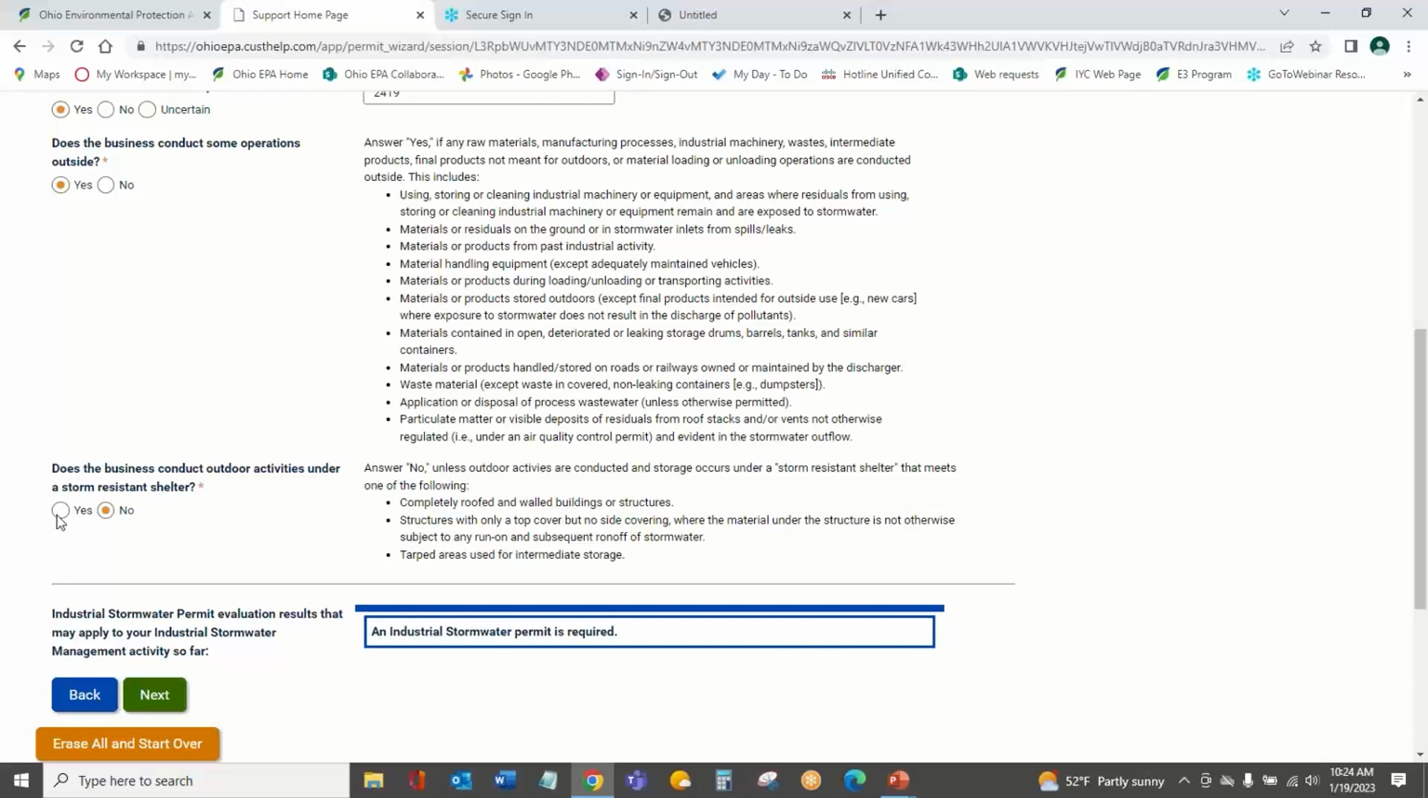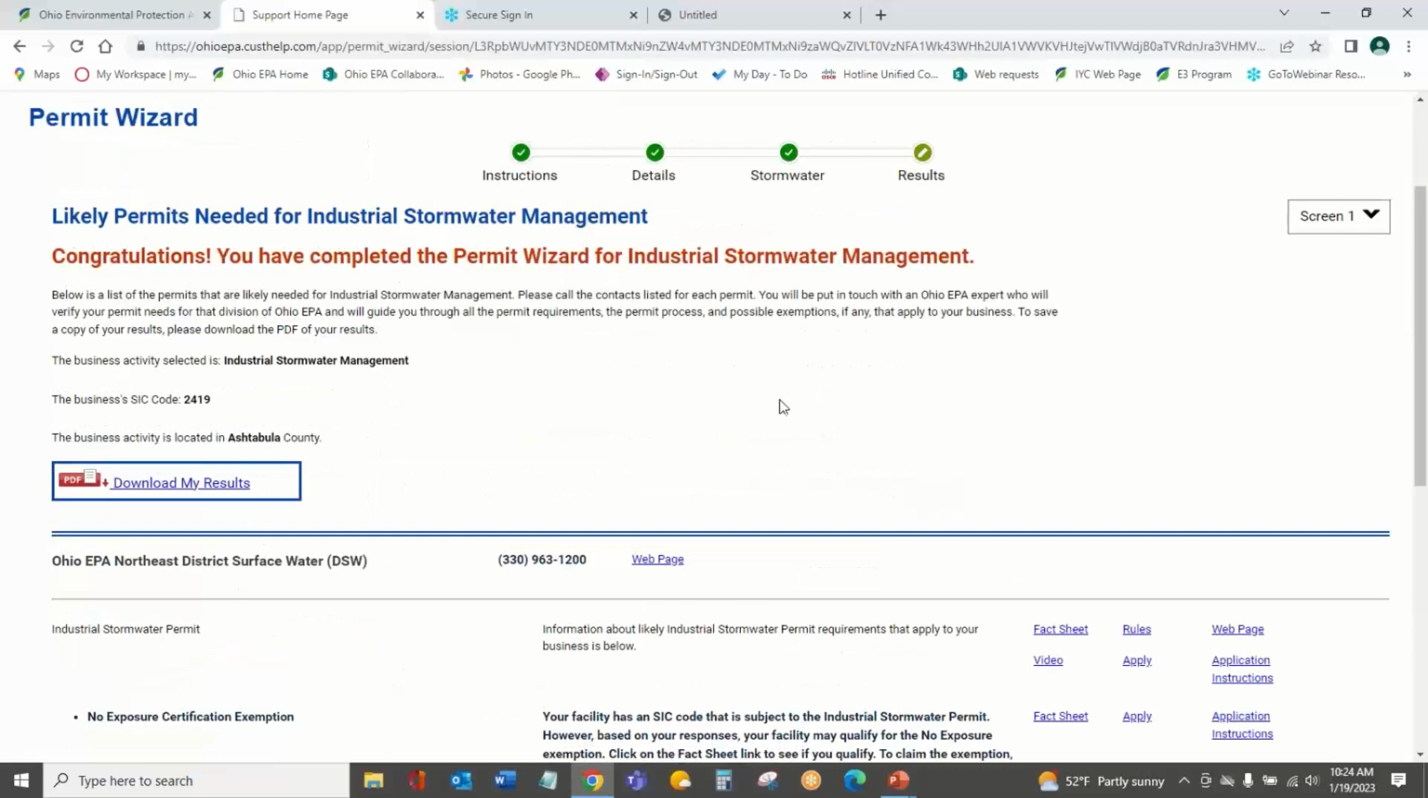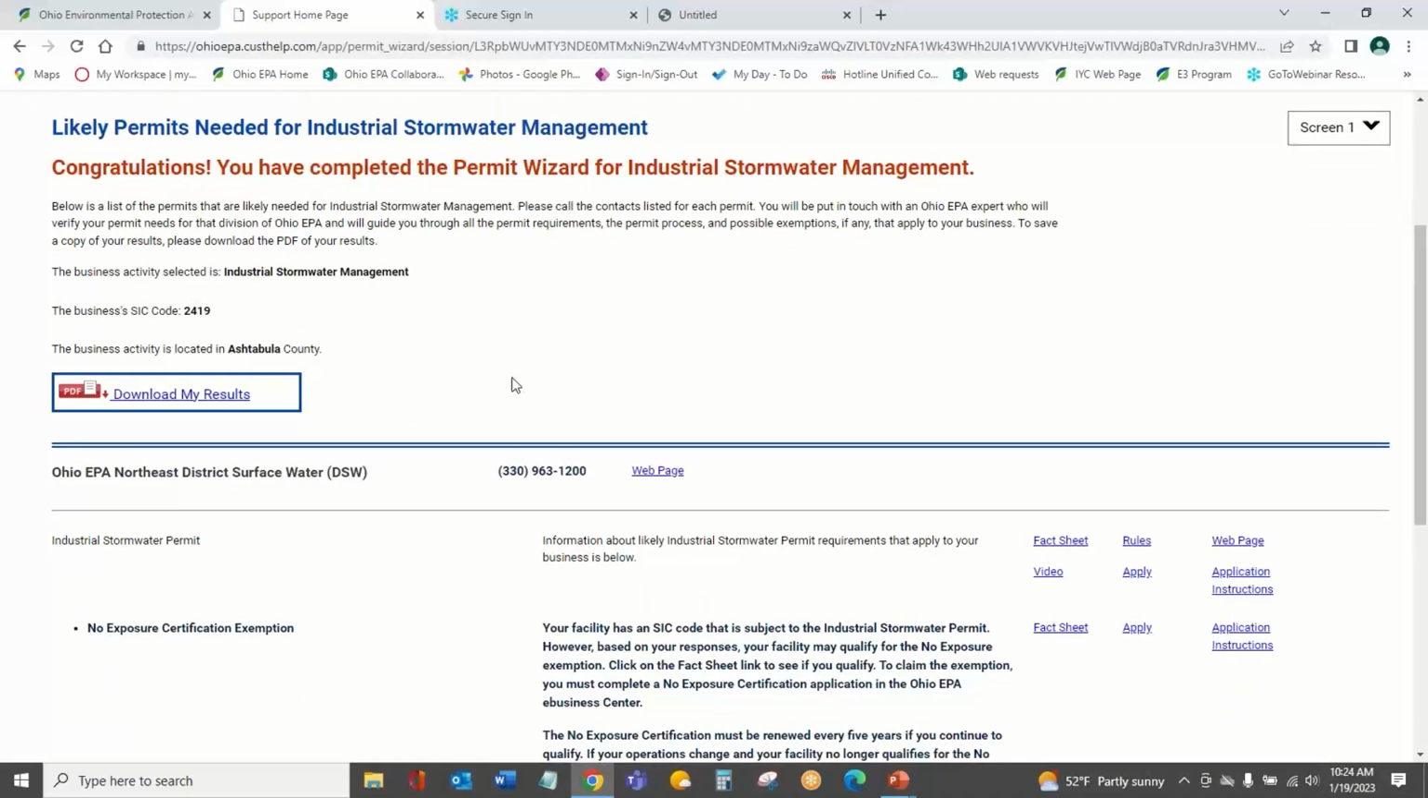Let's pretend that I say yes, though. What happens then? Now you'll see that this results box has changed, where it says no exposure certification exemption. Because all my activities are in a storm-resistant shelter, it's telling me that there is an exemption that might apply to my business. I'm going to leave that as yes. We're all in a storm-resistant shelter. Press next. You'll find that we've made it to the final results page again.